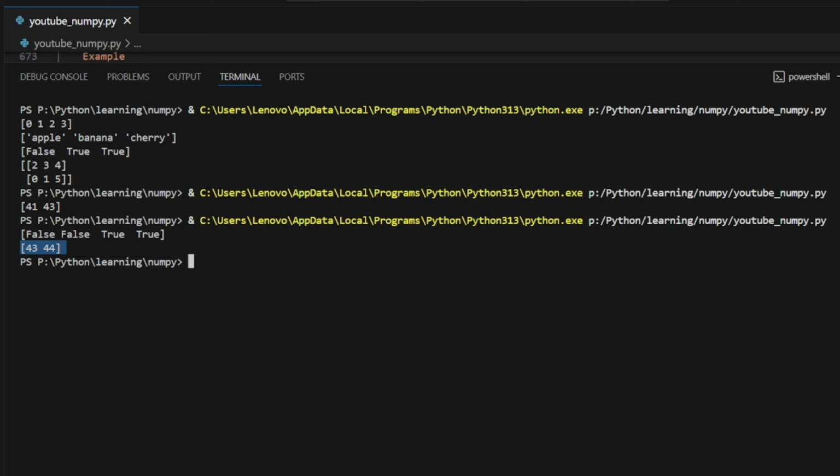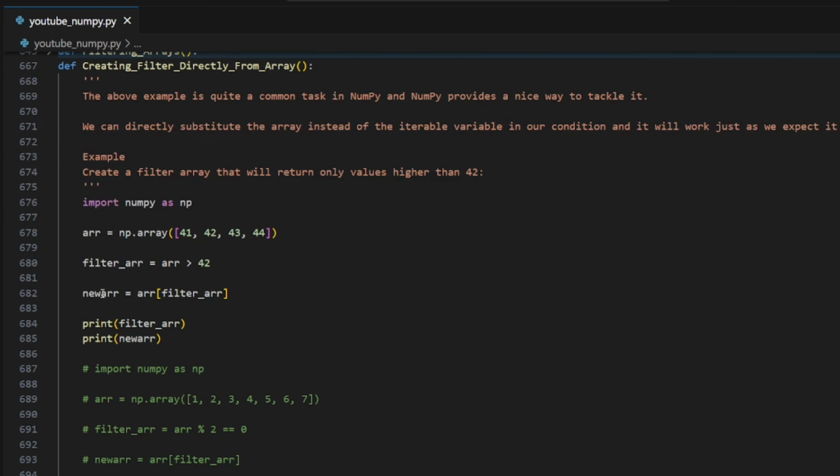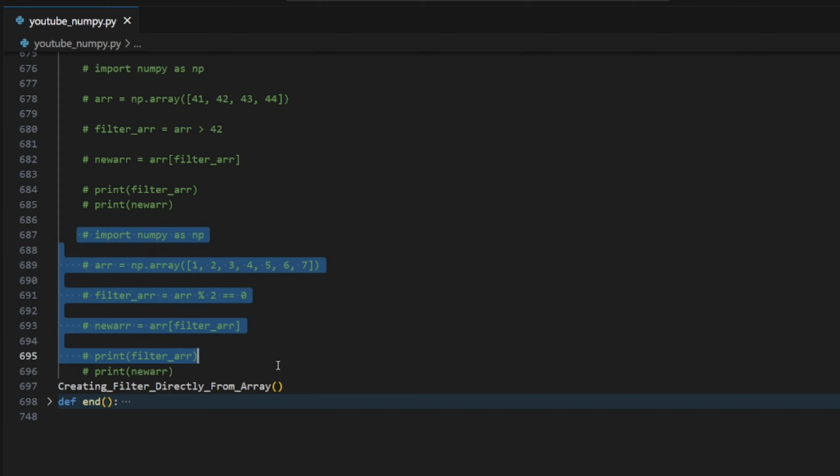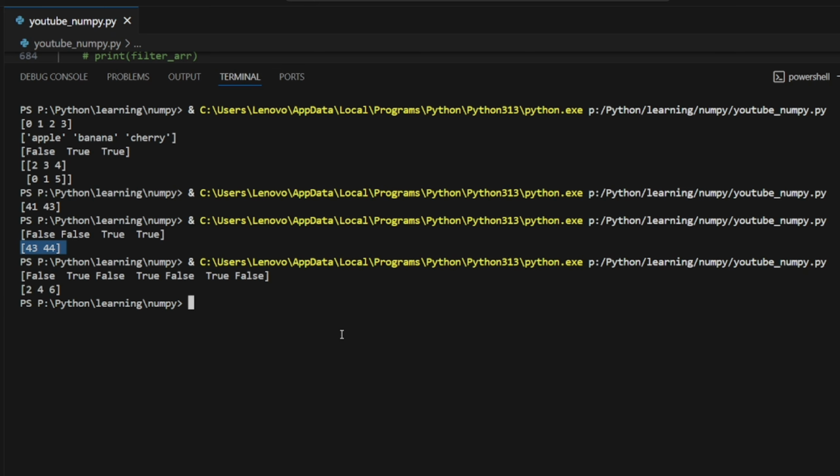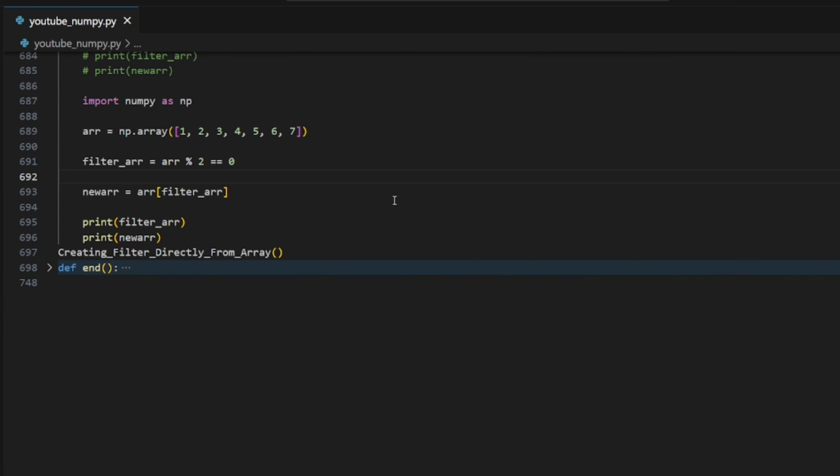So we are having 43 and 44, which are above. Okay, now let's run this thing. Here we are going to simply print the even numbers. Okay, so 2, 4, 6. So that's it, guys.